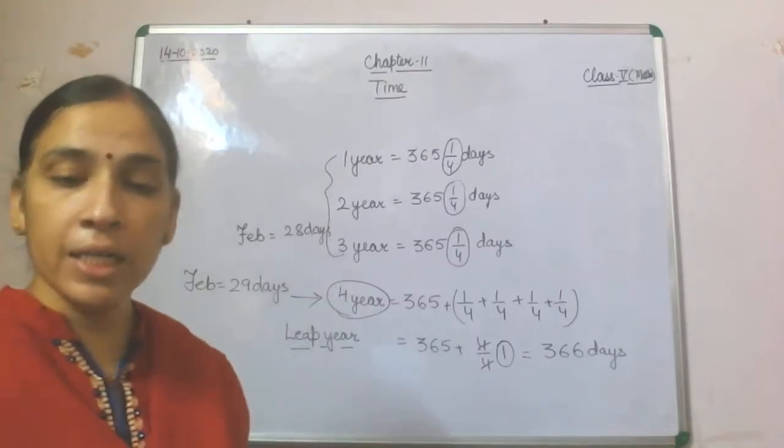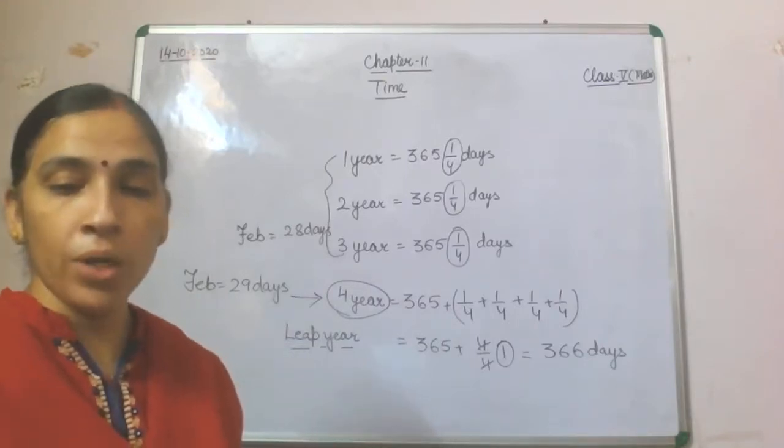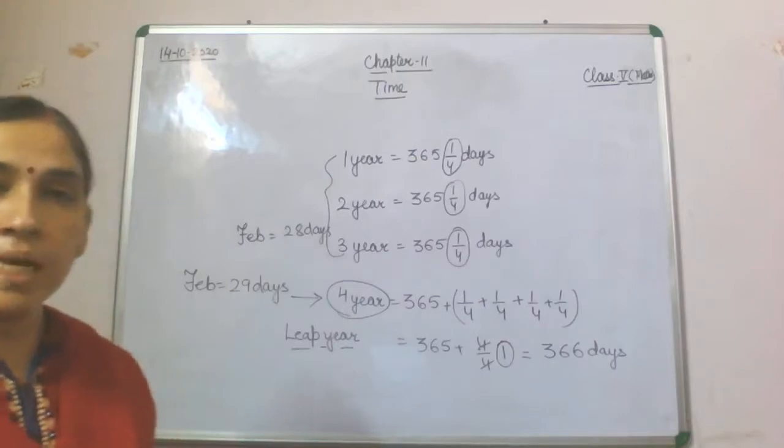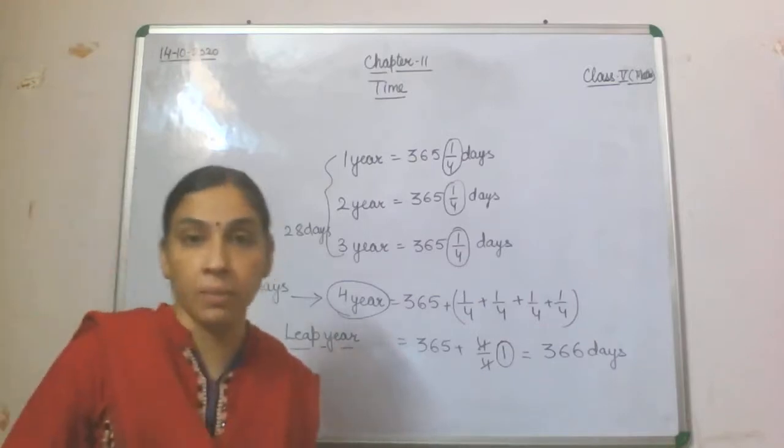Apart from that, in your book, now there is the duration of AM and PM.